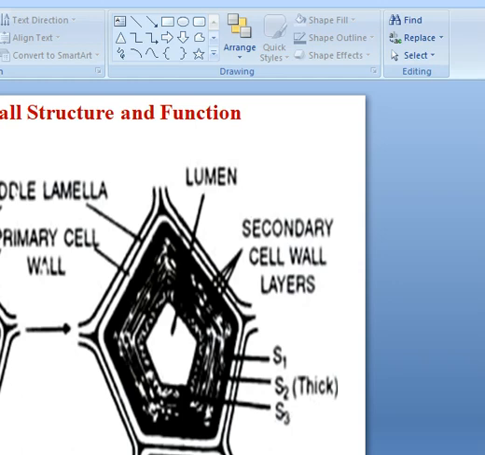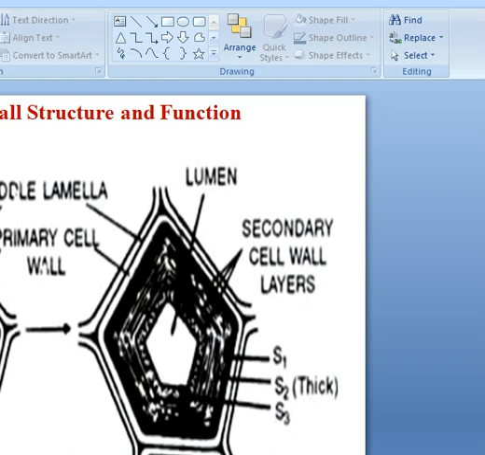And this cell wall also contains lignin, a chemical that is particularly for hardness. You know that in sclerenchyma tissue and the xylem cells, the wall is made up of lignin. Or they may be deposited with pectin, like in collenchyma. Or there is a deposition of suberin. That is, suberin deposition is mainly for impermeability. So thereby we can say there is a specific chemical substance in the plant cells.